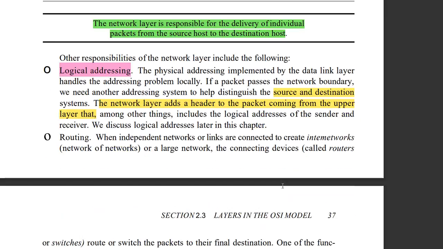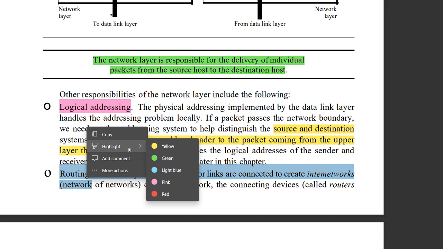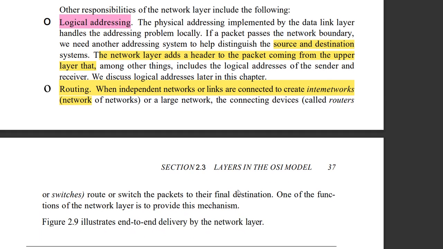Okay, fine. And one more responsibility of the network layer is routing. Routing means which route it has to take to reach the destination. That particular routing is done in the network layer. When independent networks or links are connected to create an inter-network, this is not inter-network, this is inter-networks. Inter-network in the sense of a network of networks. The connecting device is called a router.